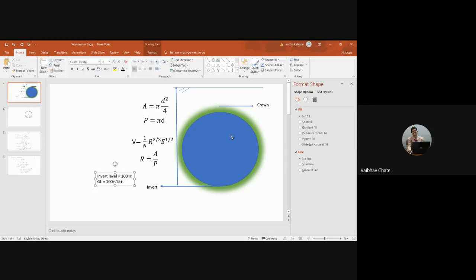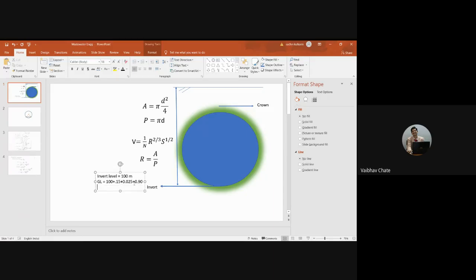Let us say the pipe thickness is 25 mm, so that is 0.025, plus the difference between the crown level and the ground level, which is 0.9 meters.